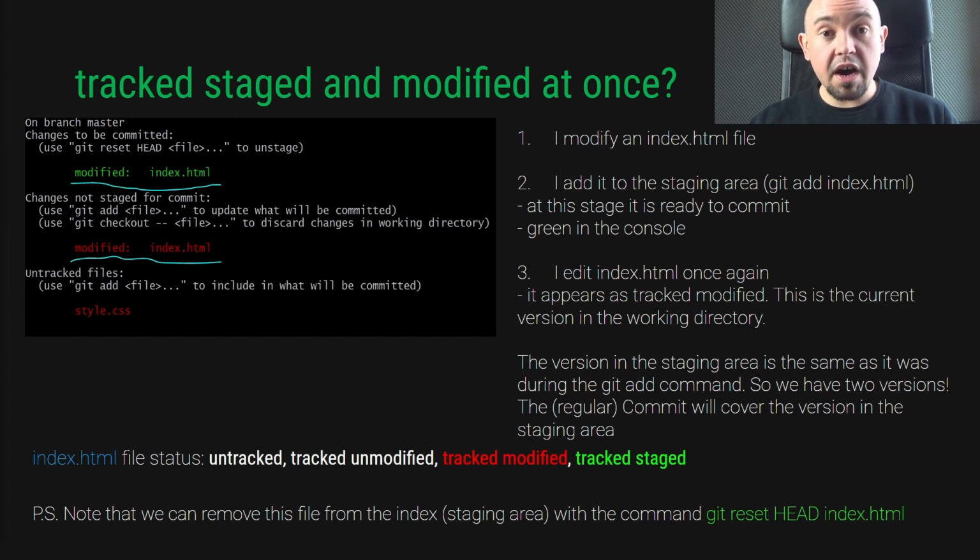We see such a file in red in our console. This is one file in 2 different states with 2 different contents. This way our file can have 2 different states at the same time, be in 2 different versions with different content. As you can see at the bottom of your screen, this file is in 2 states: tracked modified, and tracked staged at the same time.